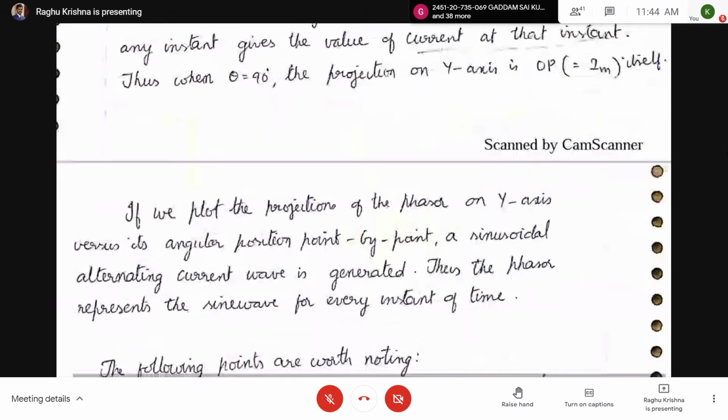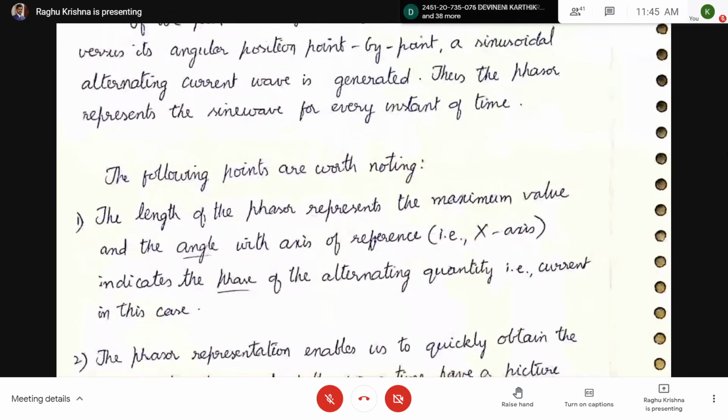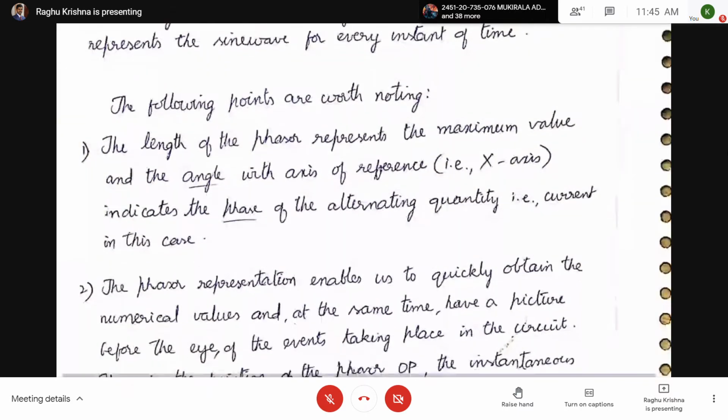Now, if you plot the projections of the phasor on the y-axis versus its angular position, point by point, a sinusoidal alternating current waveform is generated. Thus, the phasor represents the sine wave for every instant of time. So here there are some important points. The length of the phasor represents the maximum value, and the angle with the axis of reference, that is the x-axis, indicates the phase of the alternating quantity, that is the current in this case.